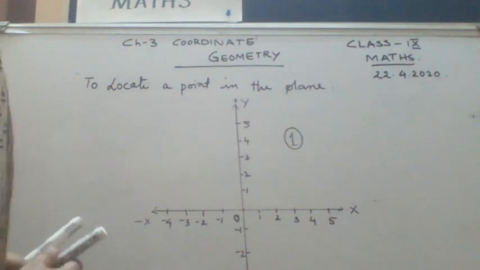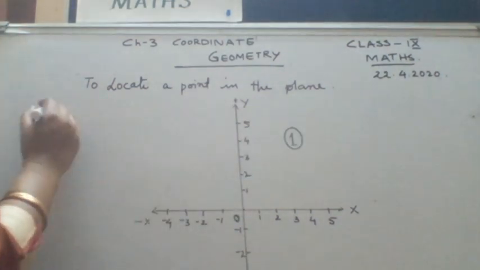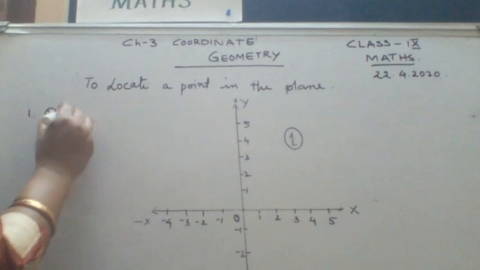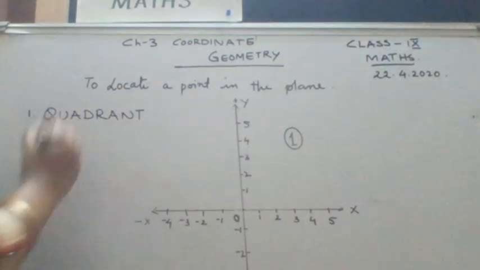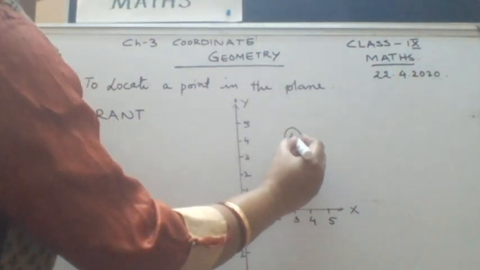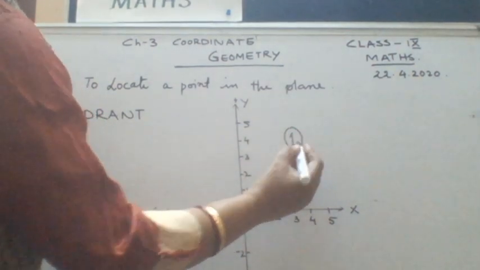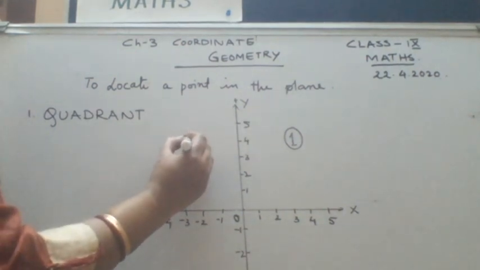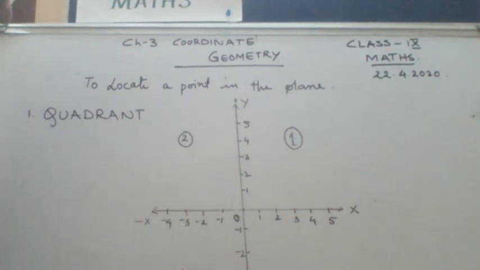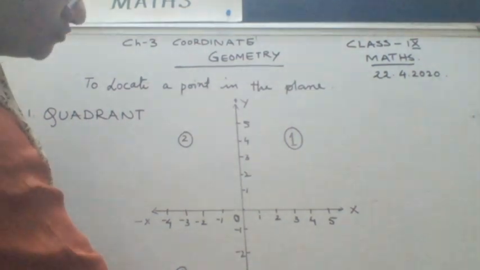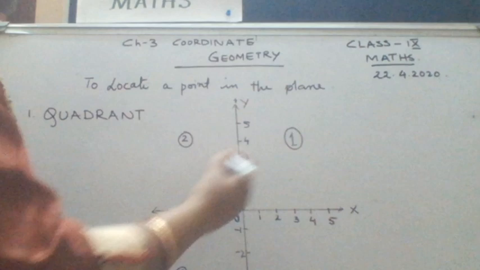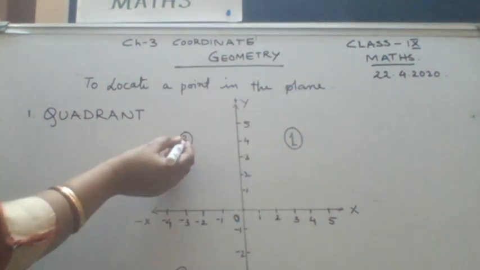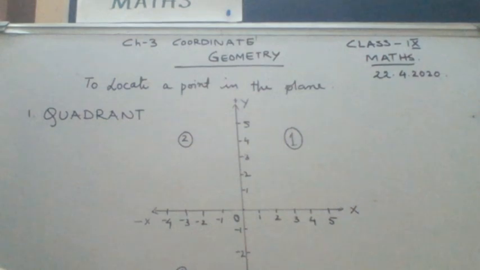Quarter means 4. So because this is divided into 4 parts, each part is called a quadrant. Now this is your number 1 part. We start counting it like this. This is number 1. This one is number 2. This is number 3, and this one is your 4. So we move in an anti-clockwise direction. This is anti-clockwise. Remember, this is first quadrant. This is second quadrant, this is the third, and this one is the fourth quadrant.